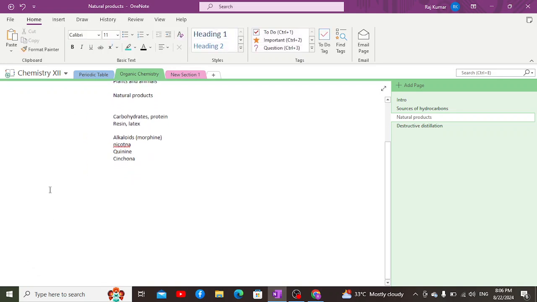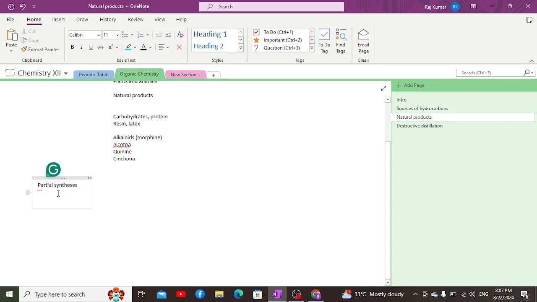Apart from which, the processes by which natural products are synthesized or obtained are of two types: number one, partial synthesis, and number two, total synthesis. Let us start off with partial synthesis. The processes of partial synthesis and total synthesis are for the synthesis of complex organic compounds rather than simple organic compounds.